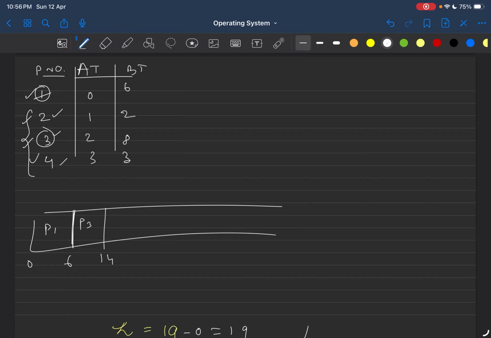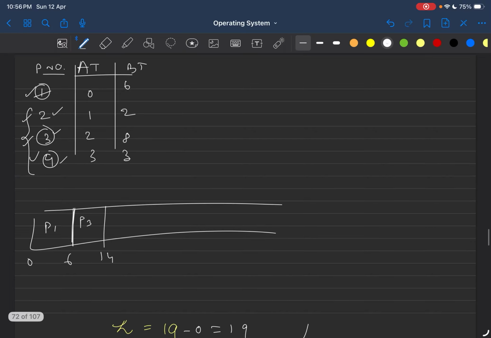Now the remaining processes are P2 and P4. Between P2 and P4, which process has the higher burst time? That is process P4. Schedule process P4 here, and run it till its completion. So what is the burst time? That is 3. 14 plus 3 is 17.